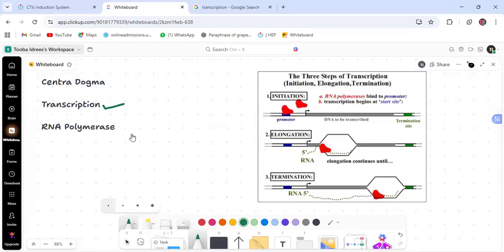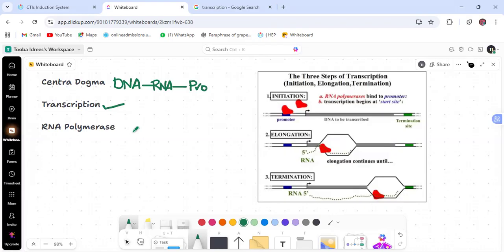First, what is the central dogma? As I explained earlier, central dogma is the formation of proteins. There is a pathway to synthesize the protein at our cell level or molecular level. First DNA, then DNA to RNA, actually a messenger RNA, and then protein.